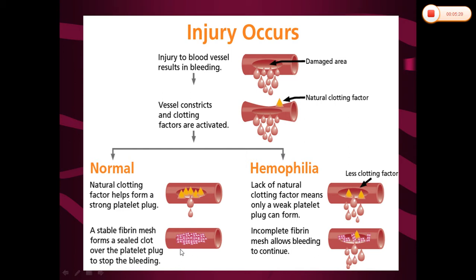stop the bleeding. So in case of hemophilia, what will happen? Because of the lack of factor VIII, only a weak platelet plug will form, so the incomplete fibrin mesh will allow the bleeding to continue. That's why bleeding occurs in coagulation disorders also.